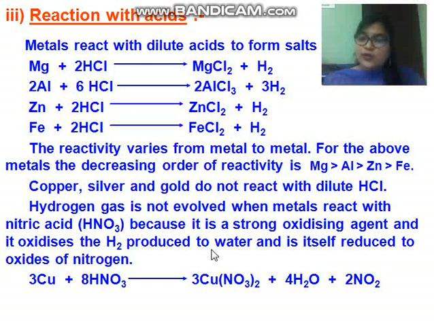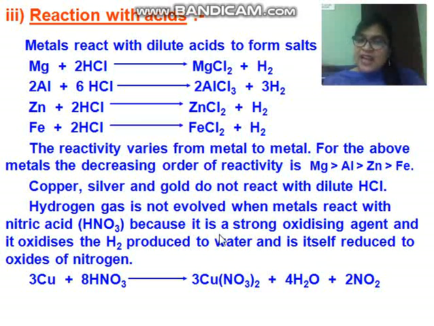And today we are going to discuss another important chemical property, that is reaction of metal with acid. See children, previously we have discussed how metals react with oxygen and how metals react with water, and today we will discuss how metals react with acid. I think that you all have gone through all those videos that I have sent to you.